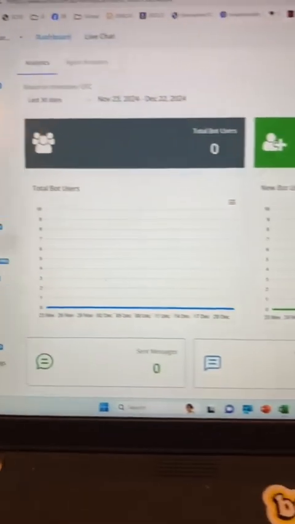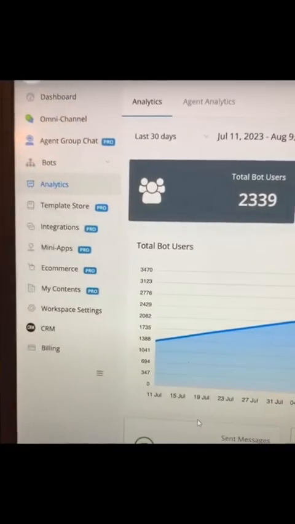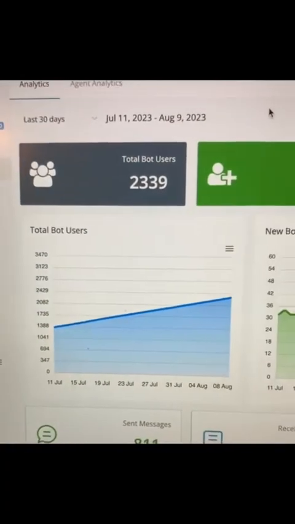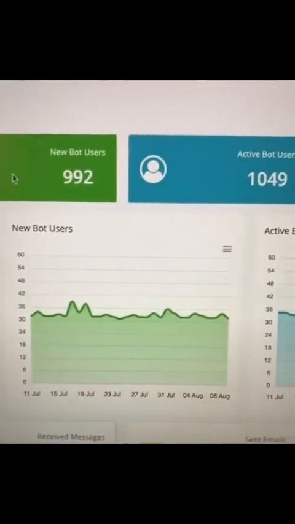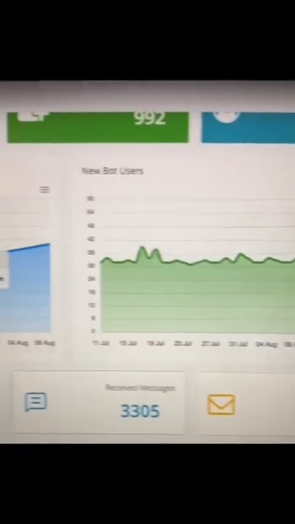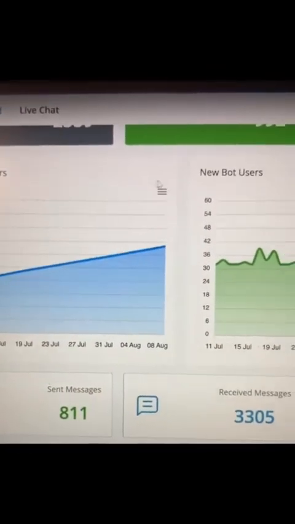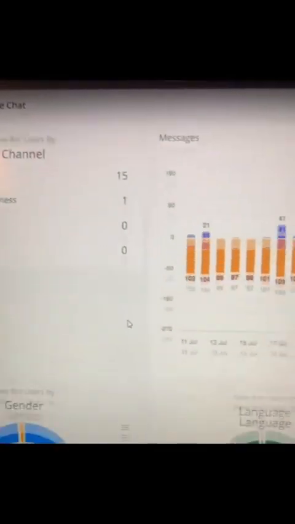Let me show you an example of what actual analytics looks like. Okay, so this is what the analytics would look like. And what's so cool is that you're able to click on these hamburgers right here, and that way you'd be able to download the actual graphs or charts. So each one of these has the hamburger.